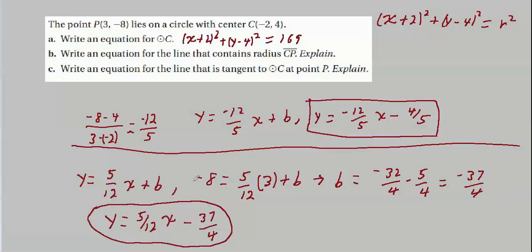And again, it was really pretty easy. We just had to remember that for a perpendicular line, the slope is the negative reciprocal. Once you got that, you can pick a point on the line. In this case, we only know one point on the line. That's the point of tangency. Plug in y and x, solve for b, and you got the line. So this all used a lot of stuff that we knew even before we took a look at this section in the chapter, didn't we? Except maybe the equation for the circle. We weren't that good at that up until now.